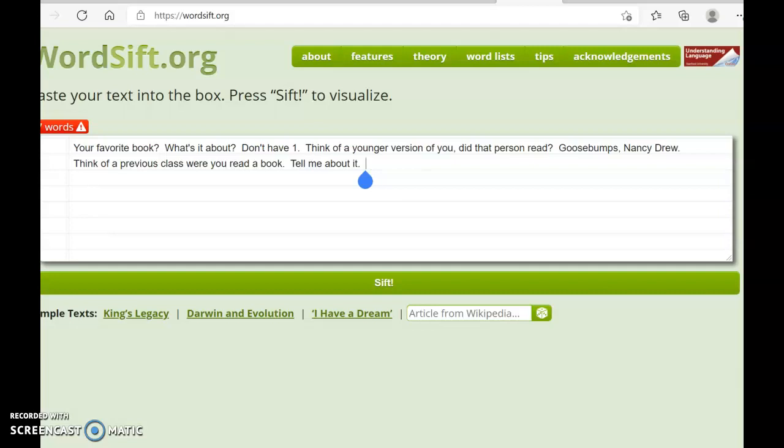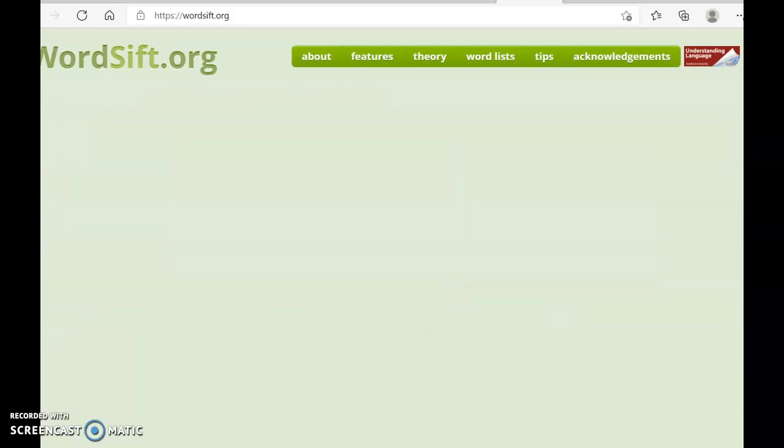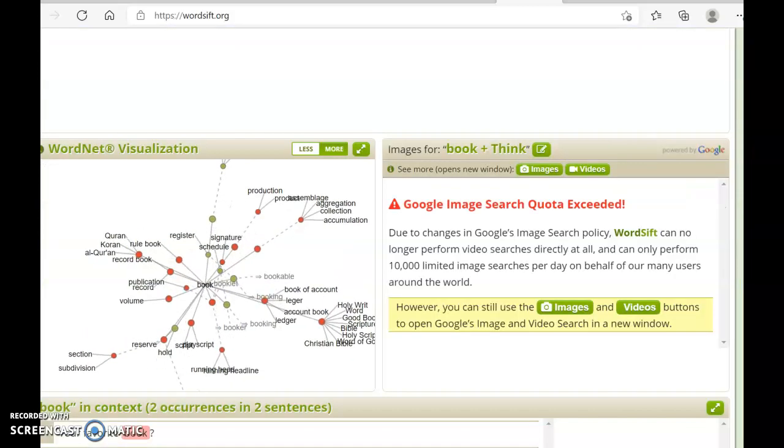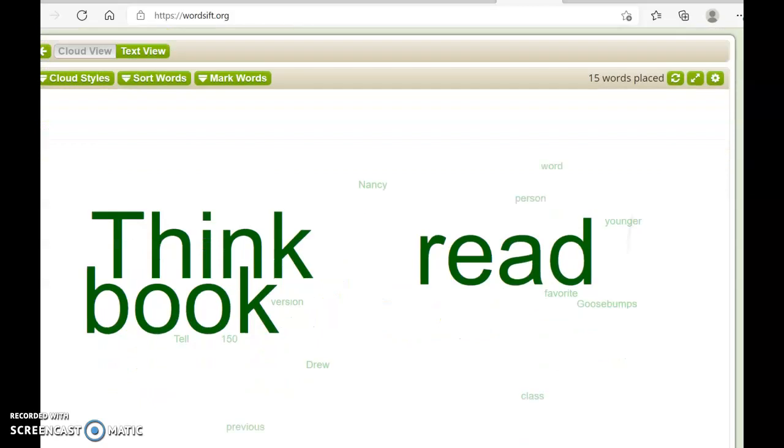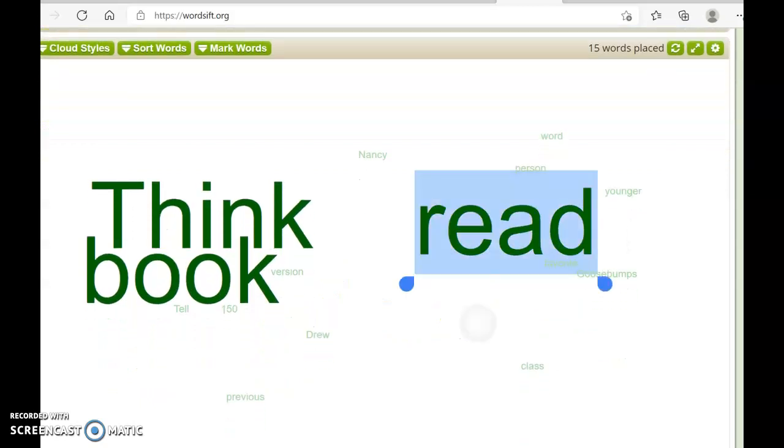Anything. When you get to 150 words, it's in red over here, hit the SIF button. It's going to create a word cloud. Fun, right? Look, guys, the big words are the ones you use the most.